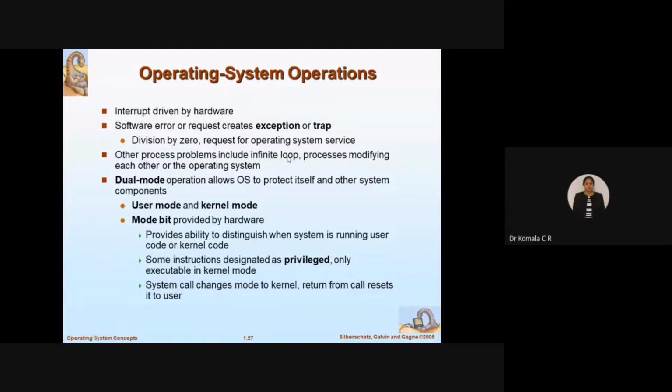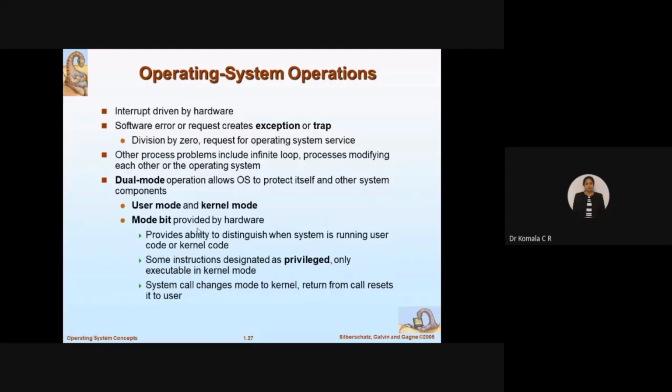So how is it going to be handled by the OS? Processes will be modifying each other or the operating system, so the operating system should handle the CPU such that it does not get stuck in an infinite loop. It has to complete the jobs one by one. Last class we studied dual mode operation: user mode and kernel mode. Dual mode operation allows the OS to protect itself and other system components. That means the OS will not allow the CPU to sit idle. Either the CPU will execute the user instruction in user mode or the instruction in kernel mode. Once it finishes the kernel mode instruction, it comes back to user mode. So the OS will protect the resources between these two modes of operation.